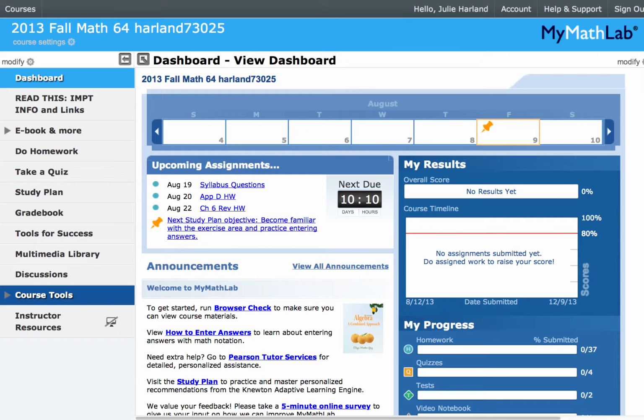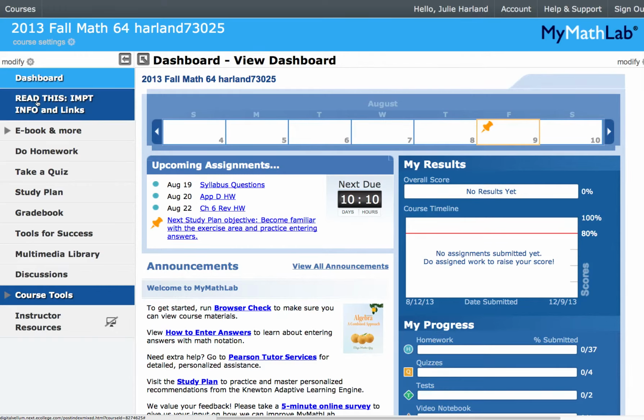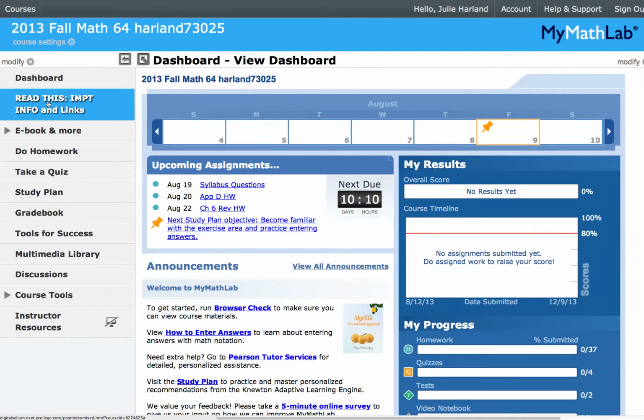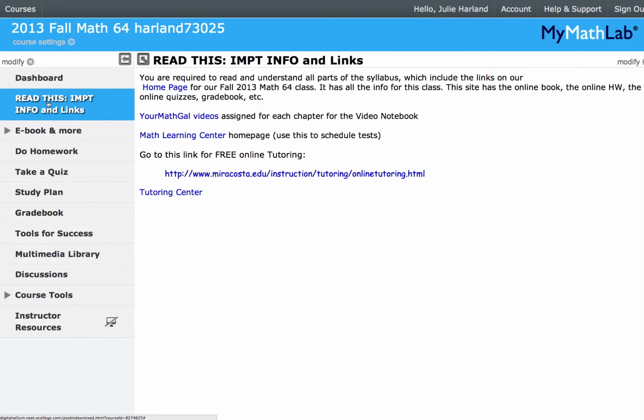You'll get to the dashboard, and there might be announcements. I haven't made any announcements yet. Here it says read this, the important info. This gives you, if you forget how to get back to my homepage, here's our homepage, okay? Here's my MathGal videos, and here's the Math Learning Center homepage, and here's how to get free tutoring, etc. How about the book? Here's the book.